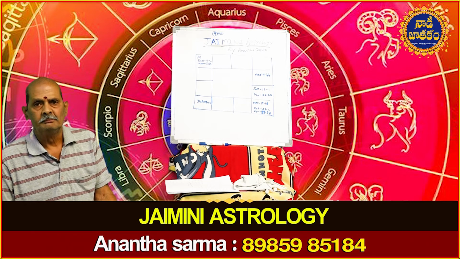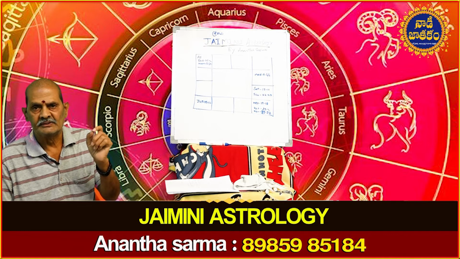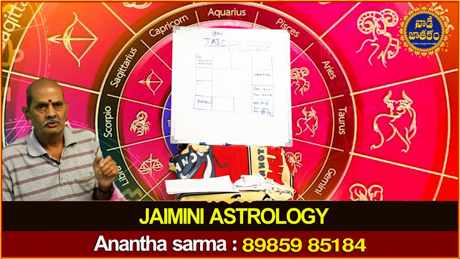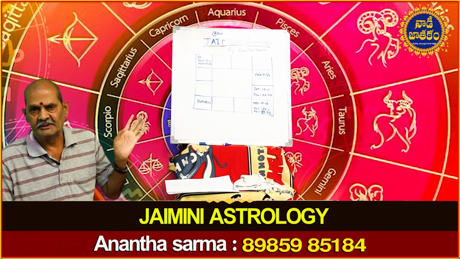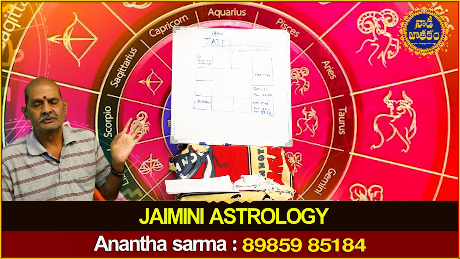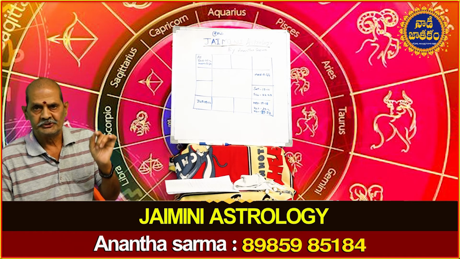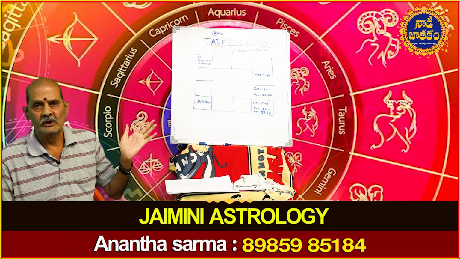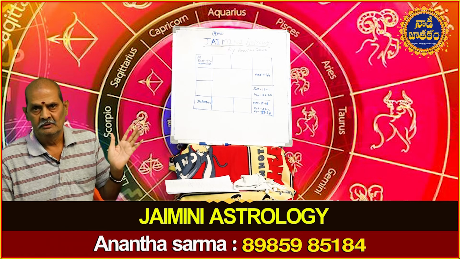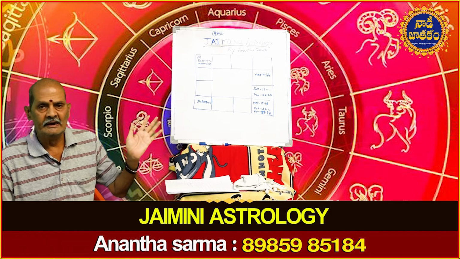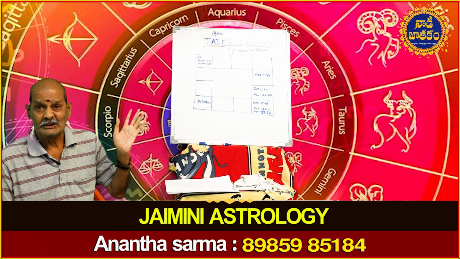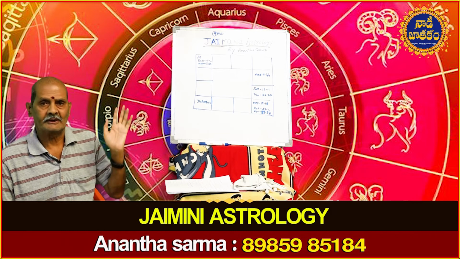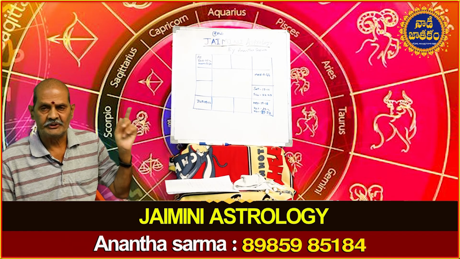Then Amarcha Karaka. Amarcha in Sanskrit means minister. So what does this Amarcha Karaka signify in a horoscope? Amarcha Karaka signifies position, profession, status. If Amarcha Karaka is well placed, the native will enjoy his profession. He will settle in a good profession, and he earns much. He earns respect, reputation, etc. He is called Amarcha Karaka.